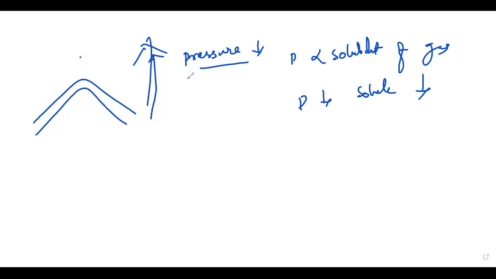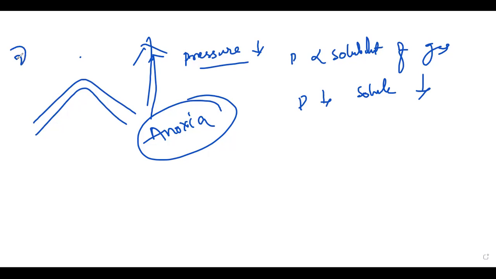The particular condition is called anoxia, where breathing problems occur. The oxygen is not available for breathing, because it is not dissolved in the blood. This is also one of the applications of Henry's law. This is the second application.